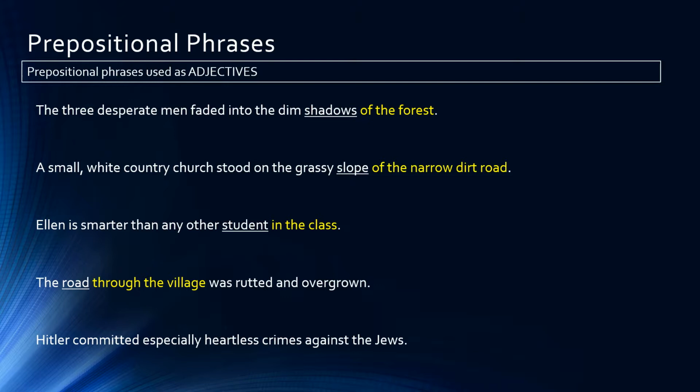And finally, Hitler committed especially heartless crimes against the Jews. Our prepositional phrase is against the Jews, against being the preposition, Jews being the object of the preposition, and it's modifying the noun crimes, so it is an adjective phrase.